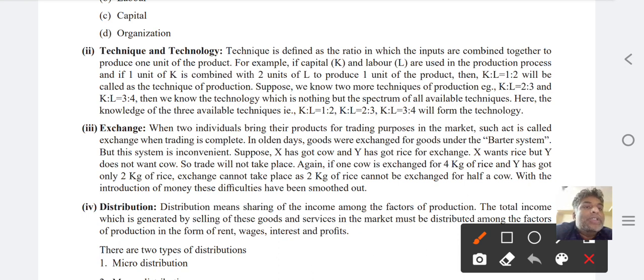Okay, suppose we know the two or more techniques of production, that is K is to L equal to 1:2, 2:3 and 3:4. Then we know the technology, which is nothing but the spectrum of all available techniques.